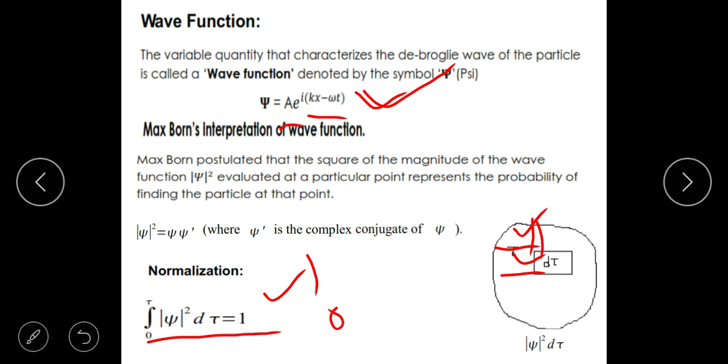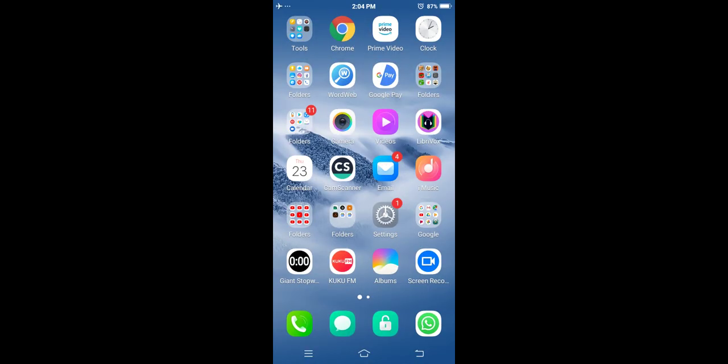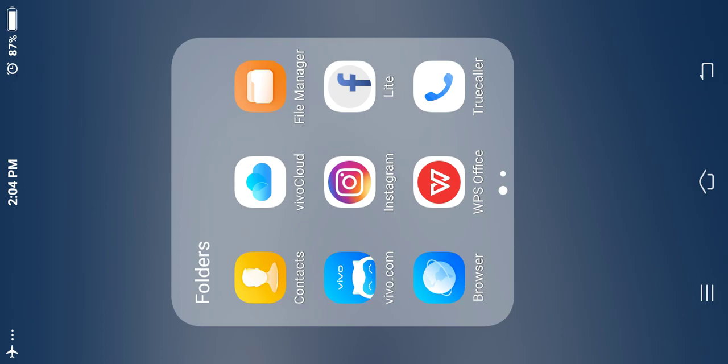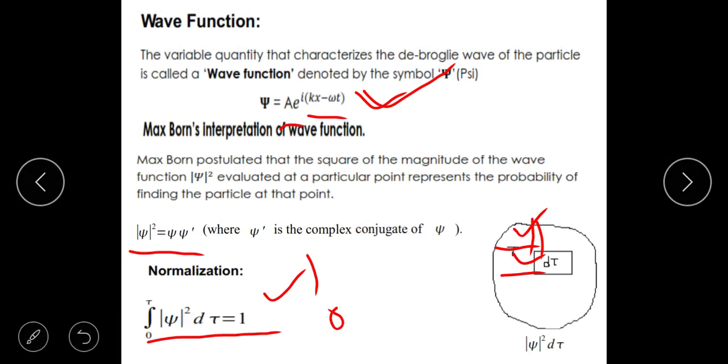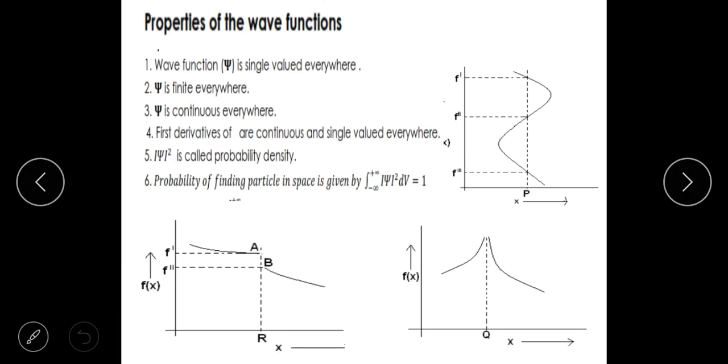And if this is the whole space, when you take the integration around the whole space, the final probability has to come to 1. And psi square gives you probability is called Max Born's interpretation of the wave function. And when you integrate this psi square d tau along the whole space, it should give you 1, is what is known as the normalization condition. Now, in order to qualify something to be a very good wave function, what should be its characteristics? That is what we shall see in the next slide.